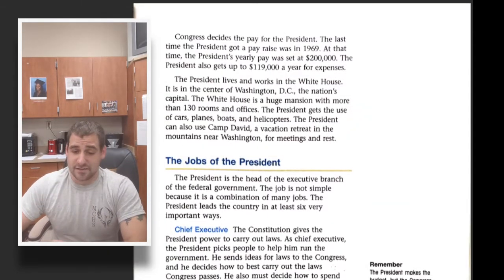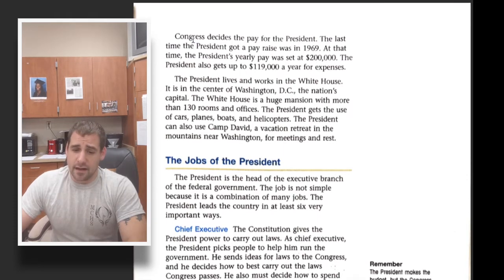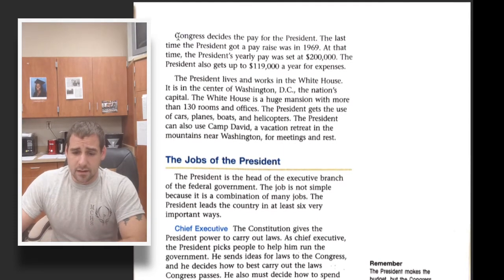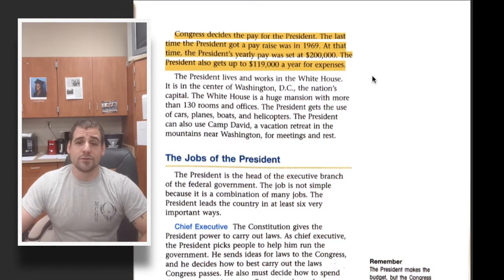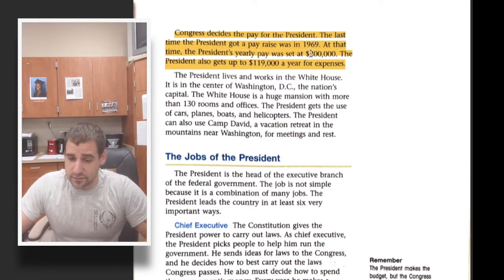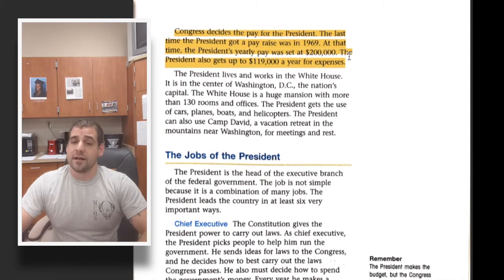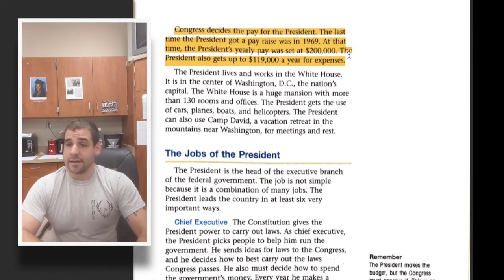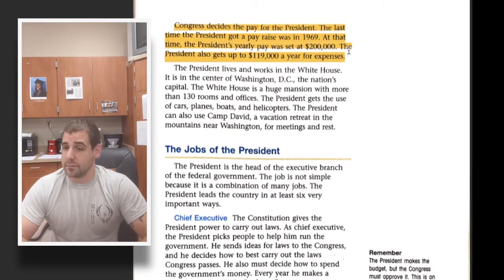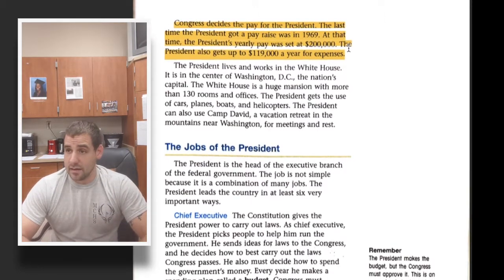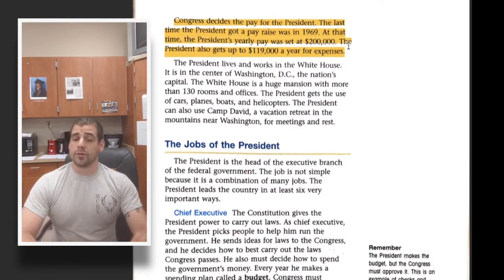Congress also decides the pay for the president. And this book's a little bit outdated, but the president's salary is about $400,000 per year. So not this $200,000, but it's $400,000 per year. And that's a lot of money. But if you look at how much somebody like LeBron James or some professional athletes are making, or professional musicians, they make way more than the president.